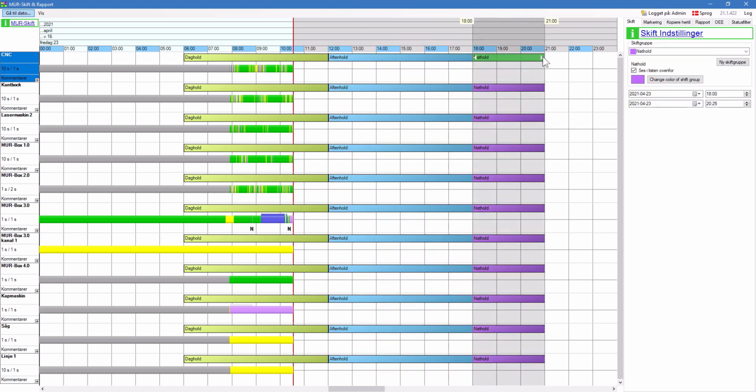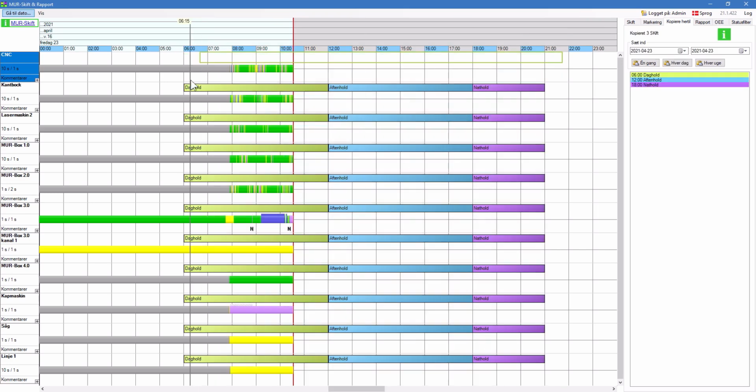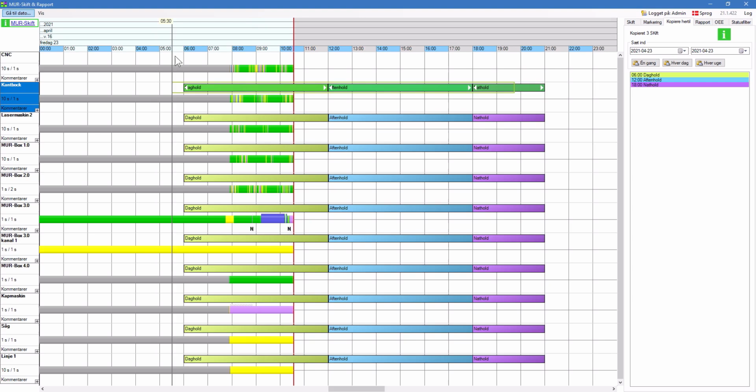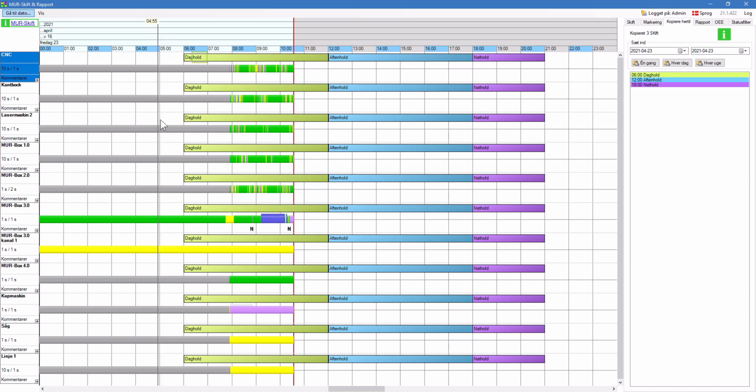And right now you see me creating the shifts the same way as you see below. But in most cases, if you already have your template, you just select them, copy, and then make a new selection and choose paste, copy in. And you have them like this.